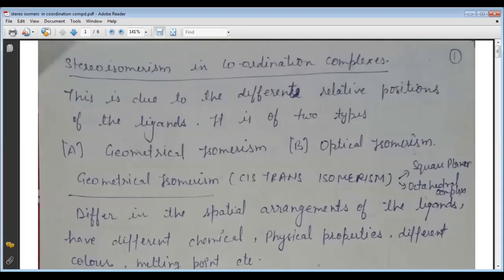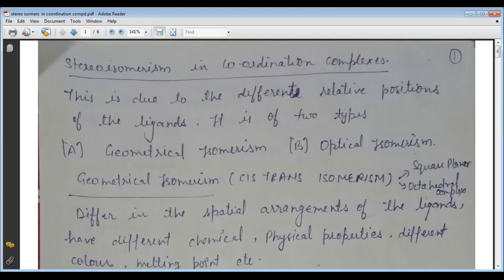So, today the topic is stereoisomerism in coordination complex compounds. This topic is related to our previous lecture, that is isomerism of the transitional metal complex compounds. As we know, the isomerism in the transitional metal complex is of two types. The first is structural isomerism, and another is called stereo or space isomerism.